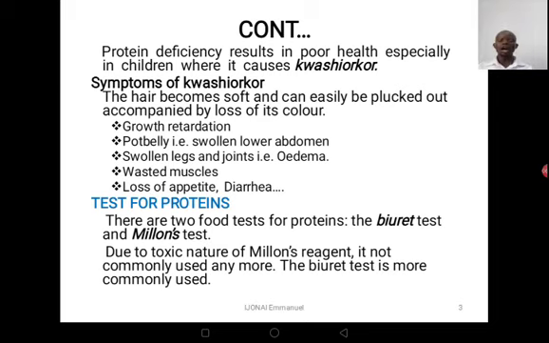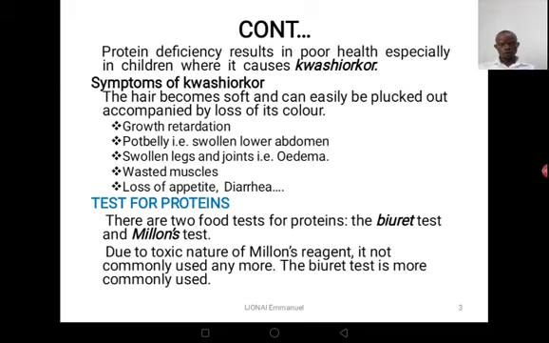Now, let us see how we can test for proteins in the laboratory. Last time you looked at how you test for reducing sugars, how you test for non-reducing sugars, how you test for starch. Now, in this lesson, we are going to see how we test for proteins in the laboratory.